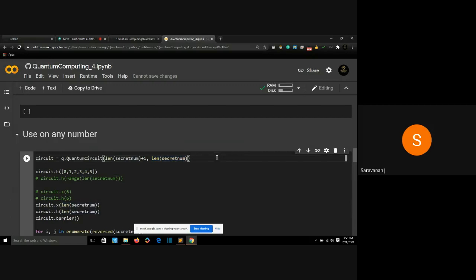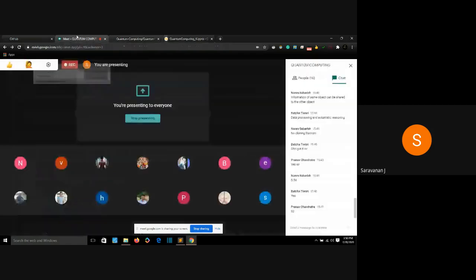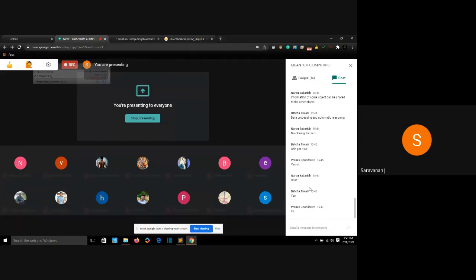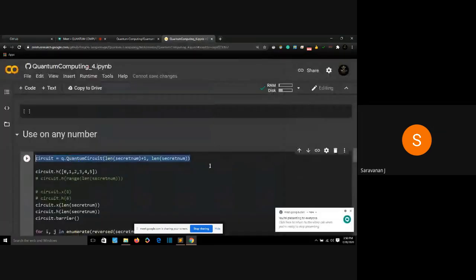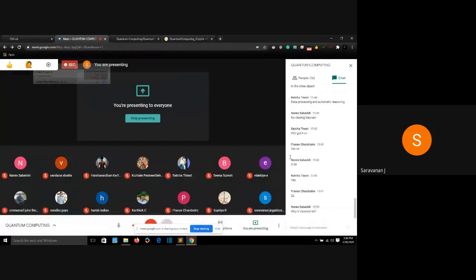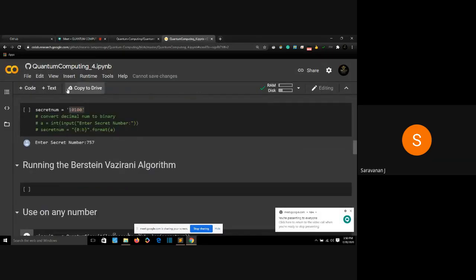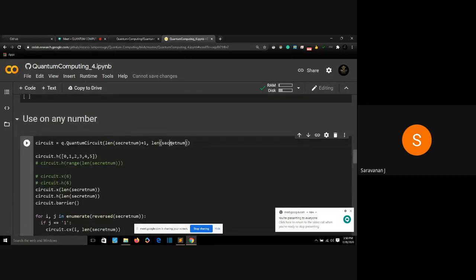So is this line clear? Or should I explain that line again? Why 5 classical bits? Because the operation needs only 5 classical bits. We won't need any more classical bits to measure it. We only need to measure 5 qubits, so we'll be needing 5 classical bits. If we are having a 5-digit number, we need 5 classical bits and 6 qubits. If we are having a 6-digit number, we'll be needing 7 qubits and 6 classical bits.